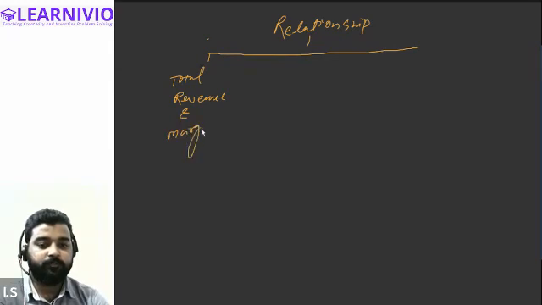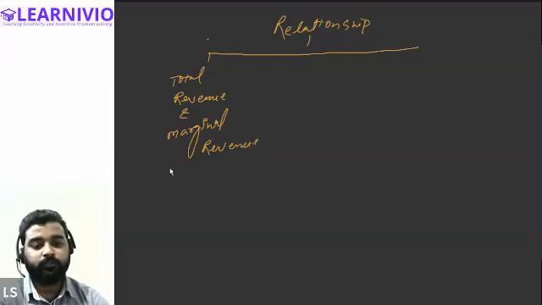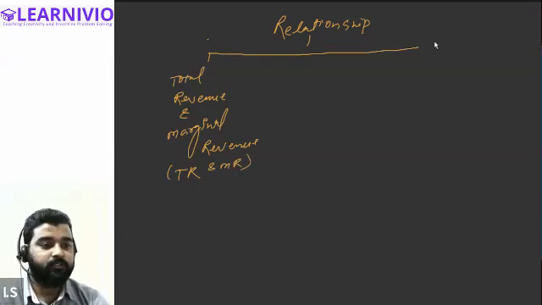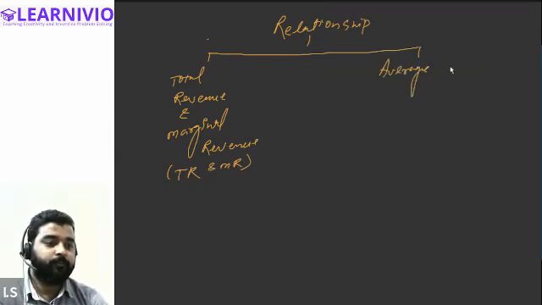This is the first relationship that we will be discussing in this chapter, also known as the TR and MR relationship, how both are related with each other. And we will also discuss the relationship between the average revenue and the marginal revenue.